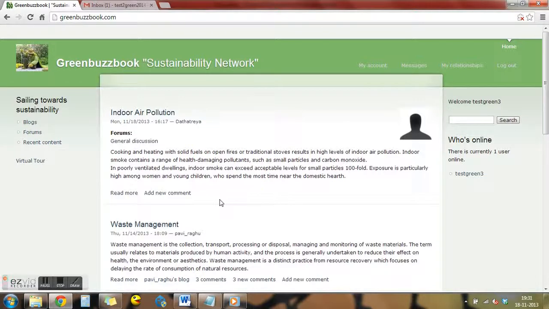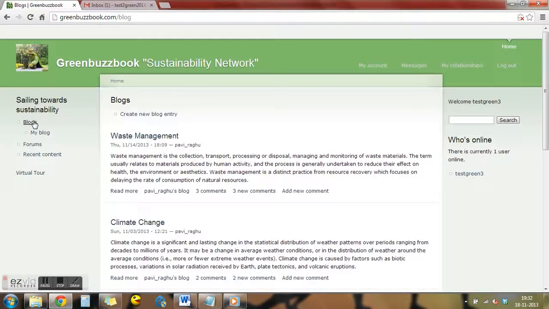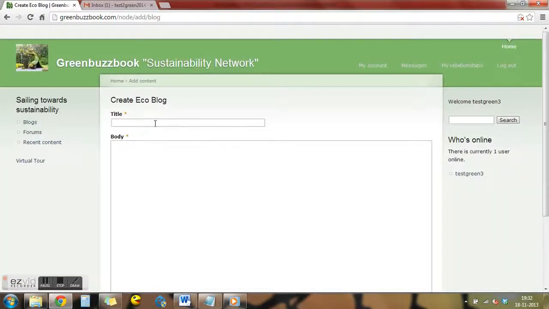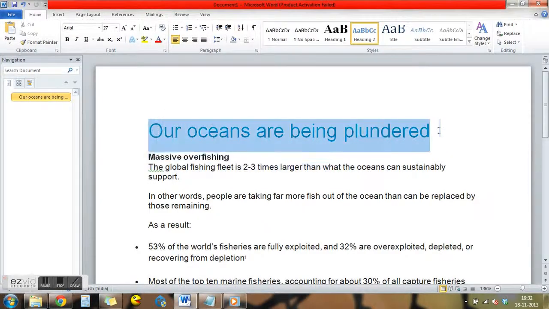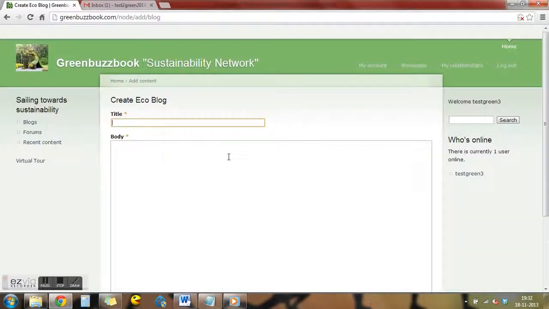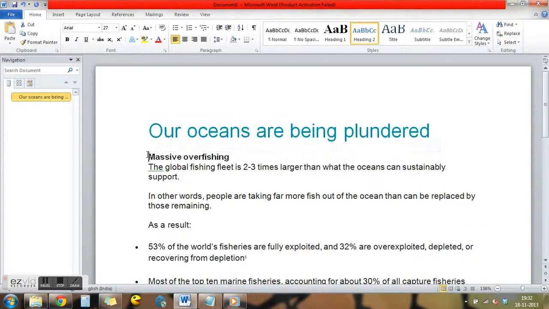and topics. Now I want to create a blog in this particular website. Now let me go to the blogs, which is on the left tab. So you can go and have a create new blog entry here. Now I have chosen some topic. Let me just have the same topic there. So I've chosen our oceans are being plundered. So this is a topic which I want to create a blog on.